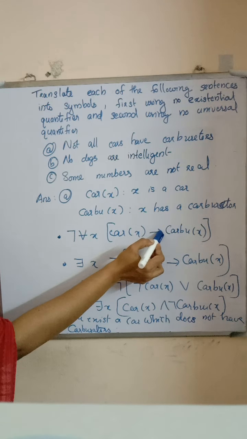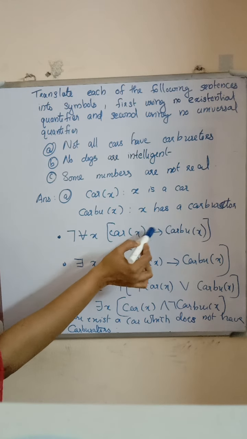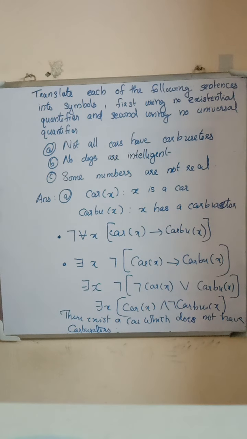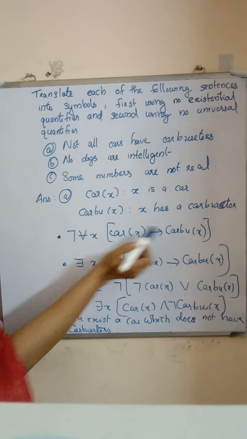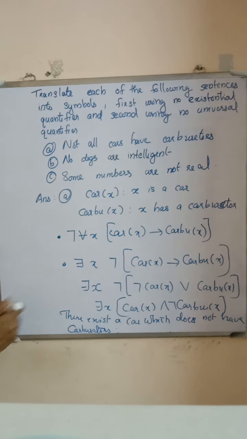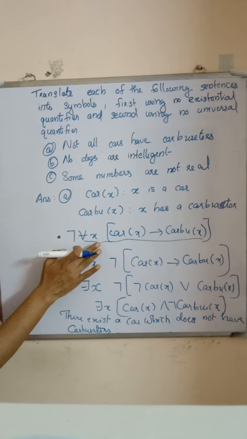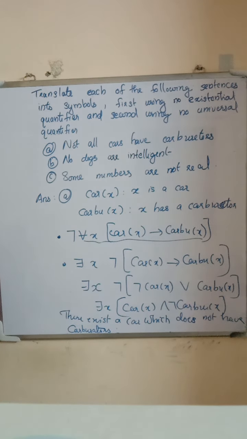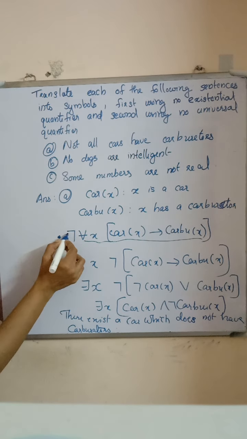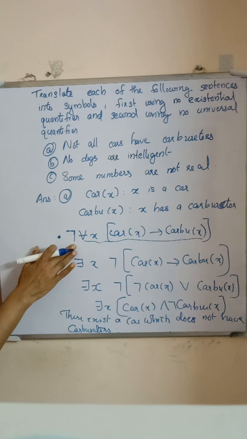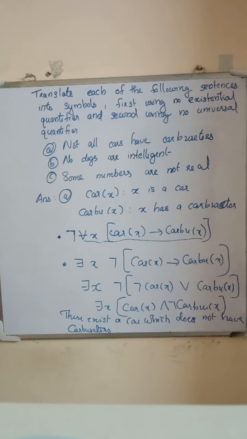Car(x) conditional Carburetor(x) means if x is a car, then it has a carburetor. For all x, Car(x) conditional Carburetor(x). That means all cars have carburetors. Our sentence is not all cars have carburetors, so we use negation here. That means negation of for all x, Car(x) conditional Carburetor(x). Okay.